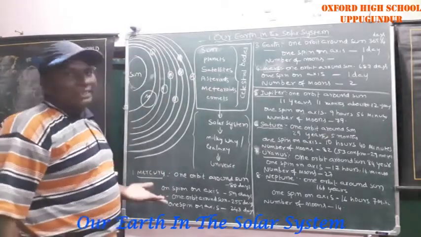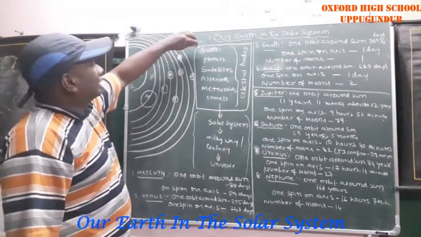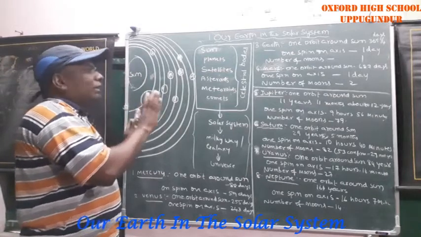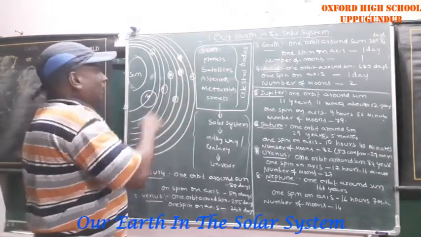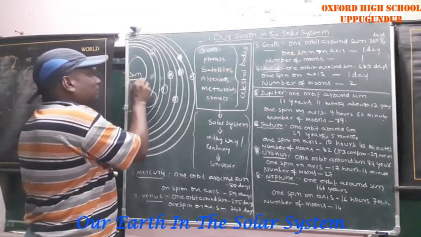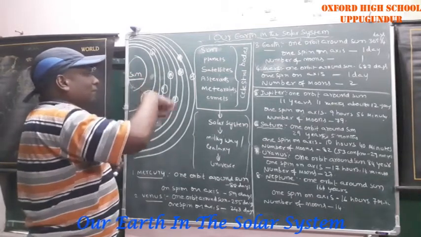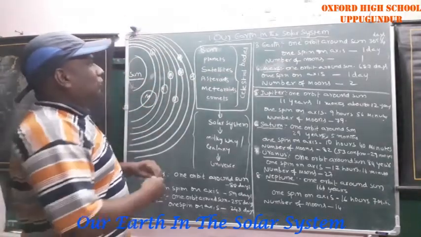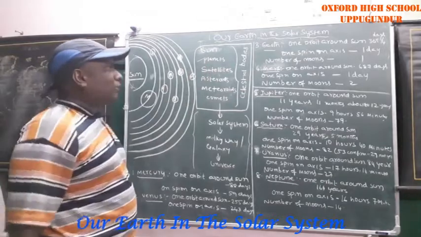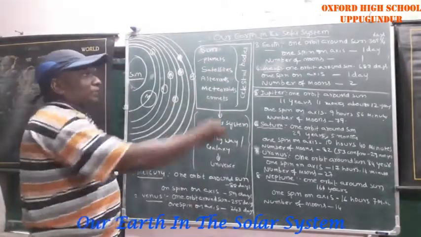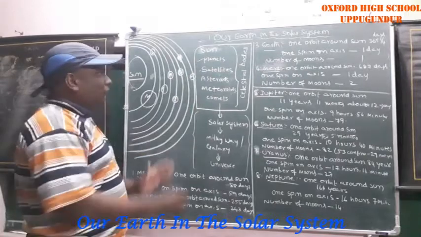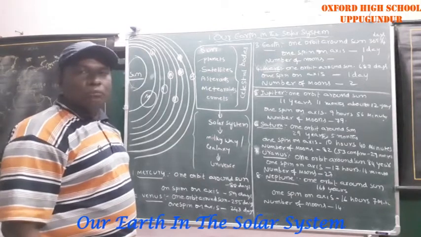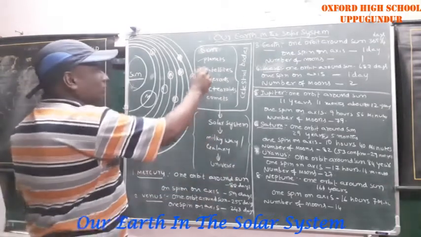See what we discussed in the previous classes regarding the sun. The sun is the main body for all the planets, the head of all the planets. Which is the head here? The sun. Based on the sun, the remaining planets are moving around it. I explained about the 8 planets. I explained about satellites. Few planets have satellites. Our natural satellite is the moon. Earth's natural satellite is the moon.